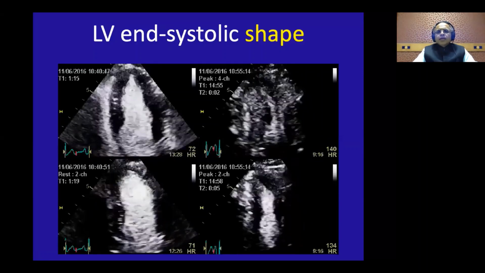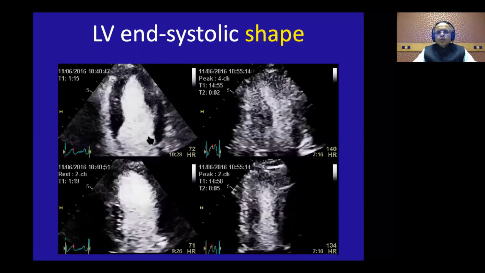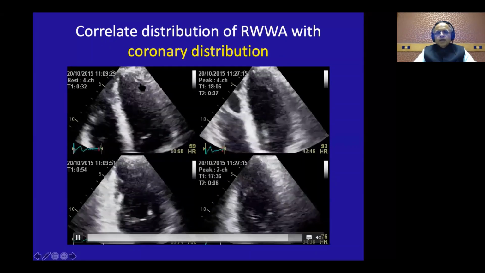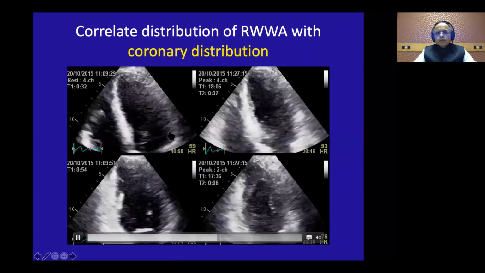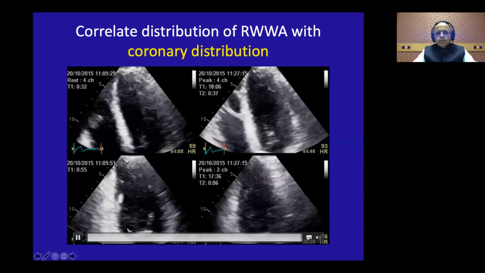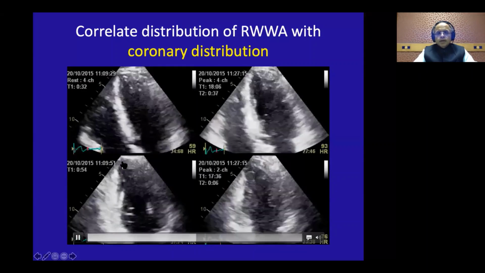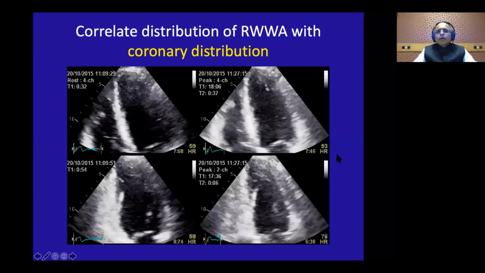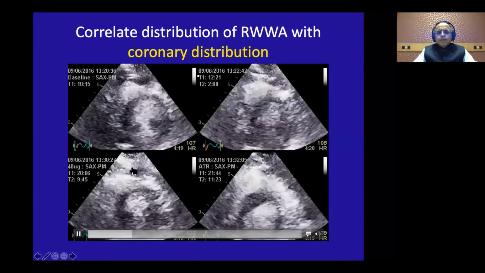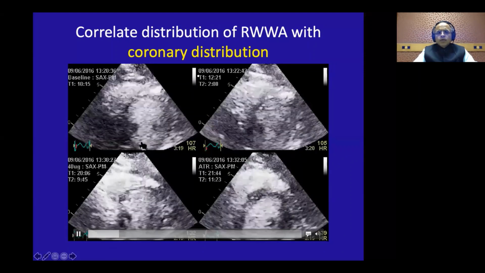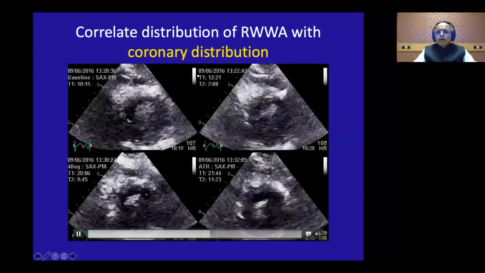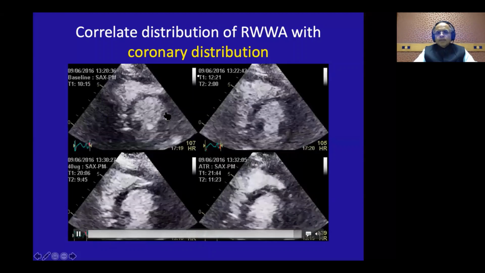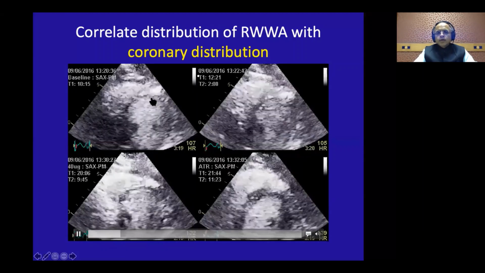Then start looking at the coronary distribution. So you go by coronary distribution. Here we know is the PDA territory, this is the LAD territory, and this is the circumflex obtuse marginal territory. For the two chamber here, this is your PDA territory, again the LAD territory, the anterior wall, the diagonals of the anterior wall. Then in the short axis, the same way, you will look at the inferior wall and the inferior septum, which is the RCA territory, and the posterior and lateral wall can be circumflex territory, the anterior wall is your diagonal territory, and the anterior septum your LAD territory.